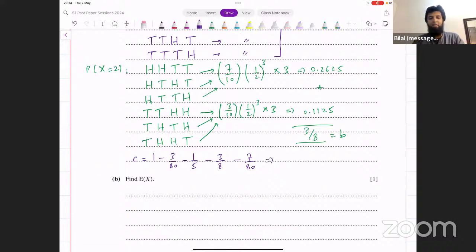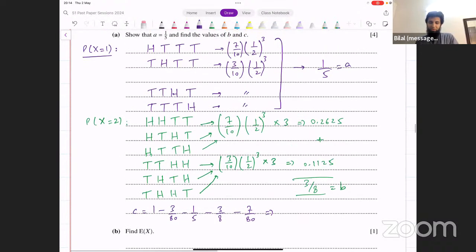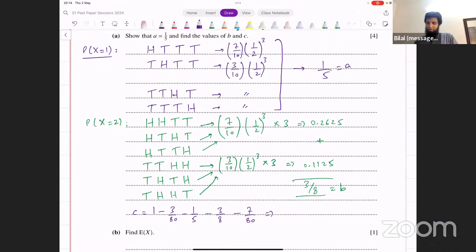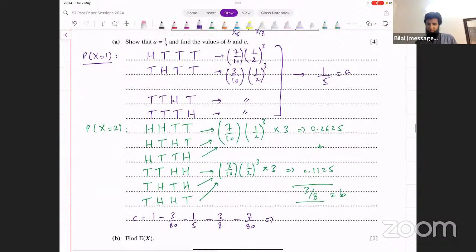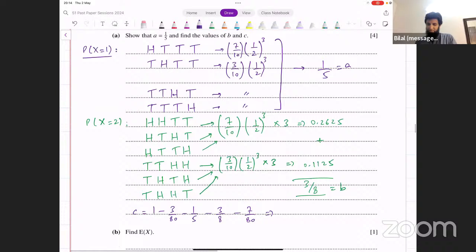Or you can do it directly as well if you want. You can make 4 cases for that as well, and you get the result for that. Okay, let's see what this turns out to be. 1 minus 3 over 80 minus 1 over 5 minus 3 over 8 minus 7 over 80.